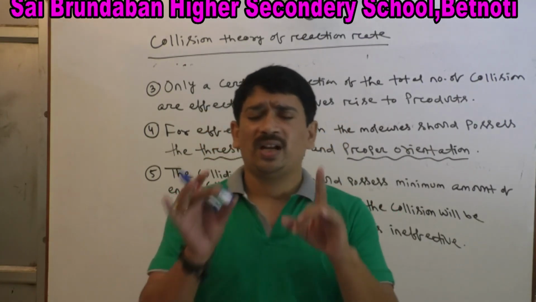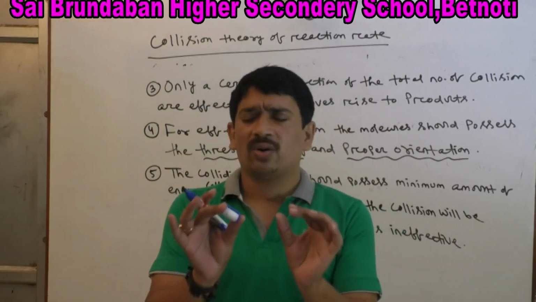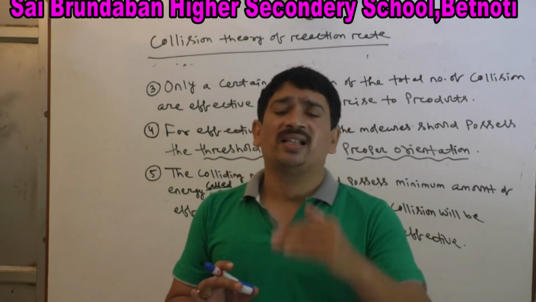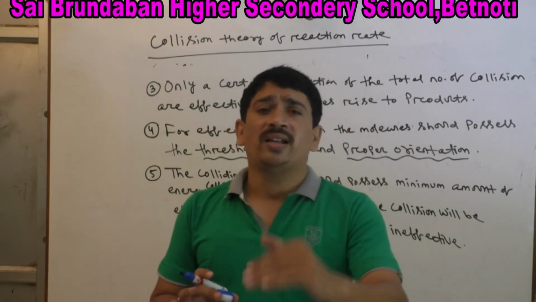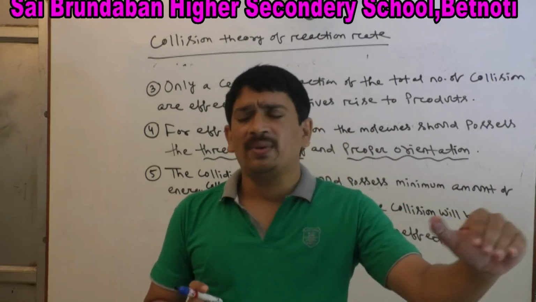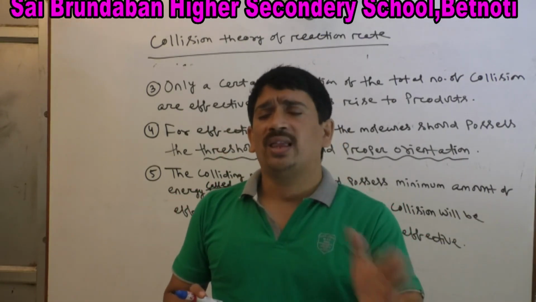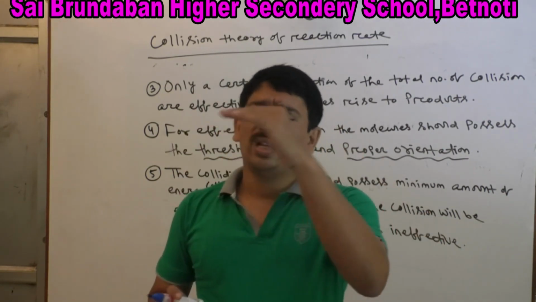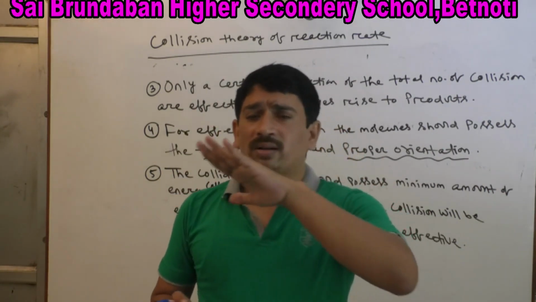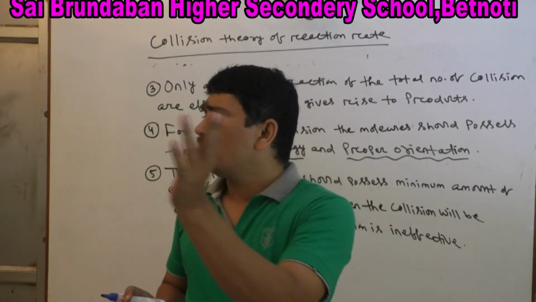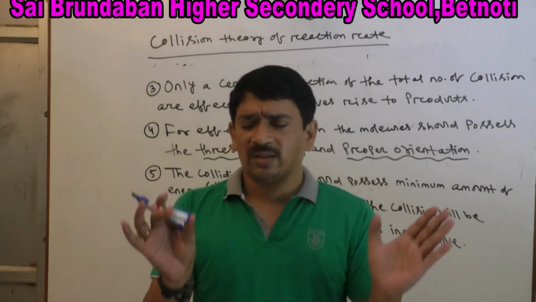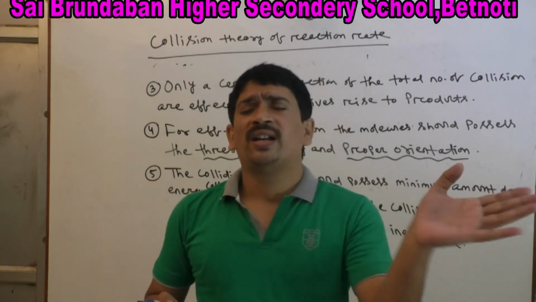If the colliding molecules are not possessing the minimum amount of energy, that is threshold energy, their collision is not effective, and they are not giving product. When the collision is effective, the reactant molecules are converted to product. When the collision is ineffective, the reactant molecules do not convert to product. Only the collision between the reactant molecules takes place, and the colliding molecules go here and there.